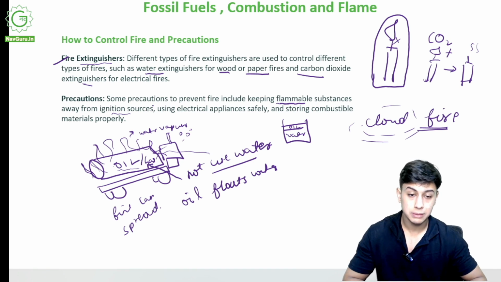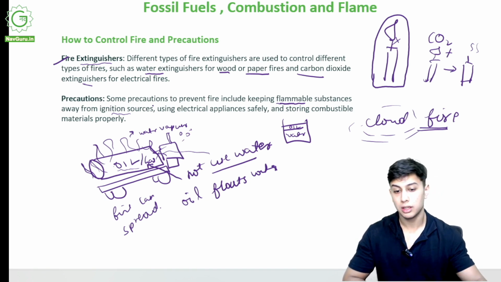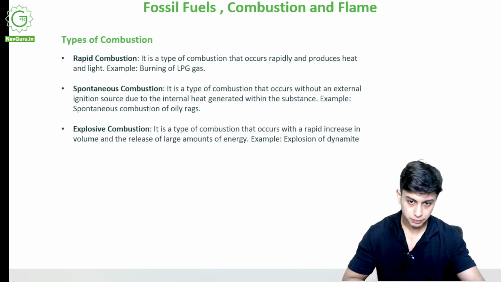So we have to maintain some precautions. What are precautions? We need to be wise, we need to be careful of fire extinguishers and inflammable substances, fire ignition sources. Fire extinguishers should be present everywhere.